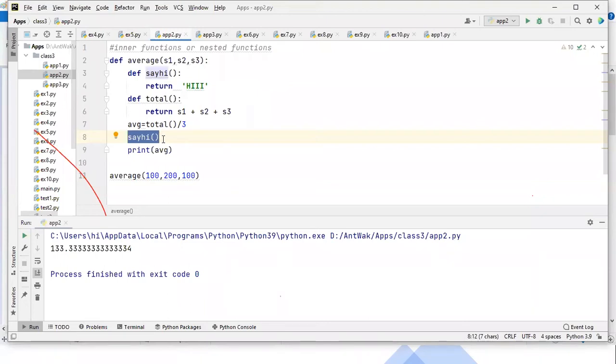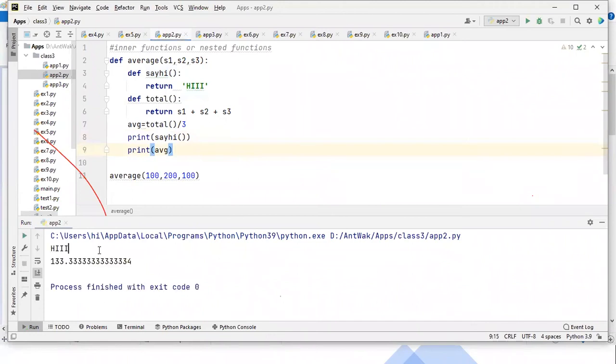It will just return. Now I'm calling that function inside a print function. I'm calling the say hi function inside the print function. Now whatever is returned will be printed. So before you print the average, now hi will be printed. You can check it.